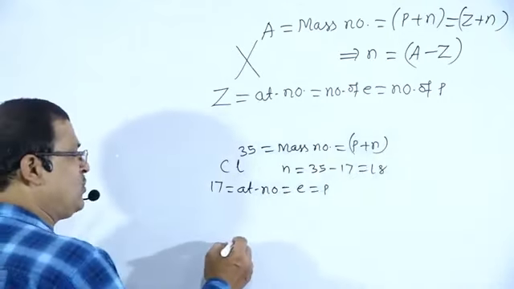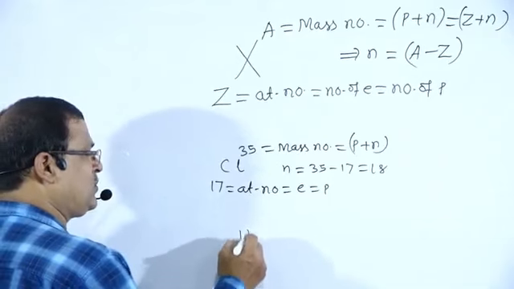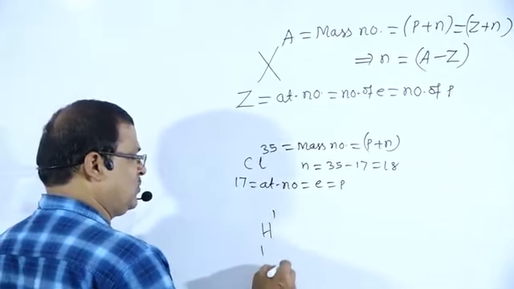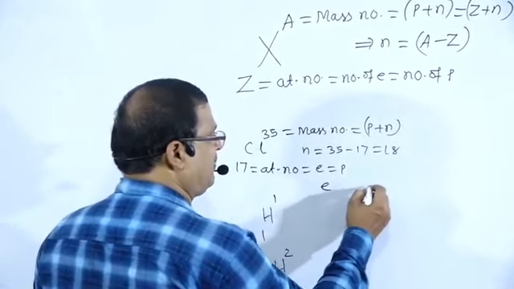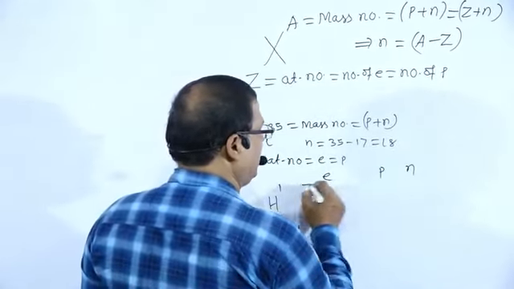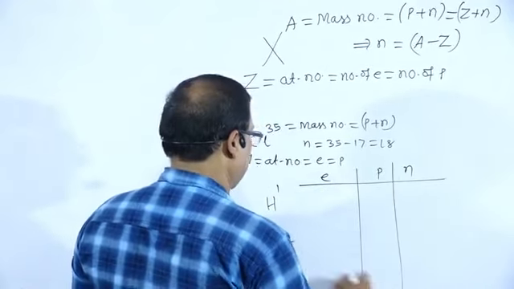For example, the isotopes of hydrogen: 1H1, 1H2 and 1H3. If we calculate the number of electrons, protons and neutrons in these three cases, what will they be?